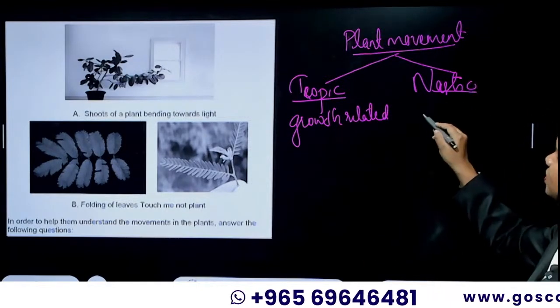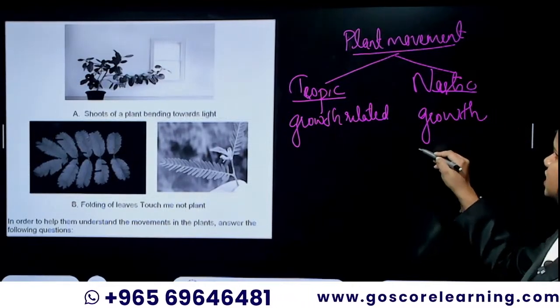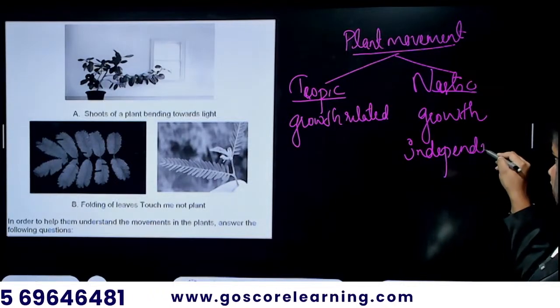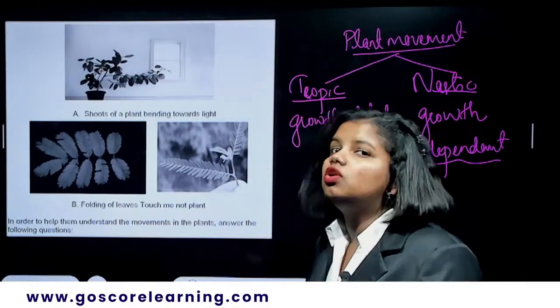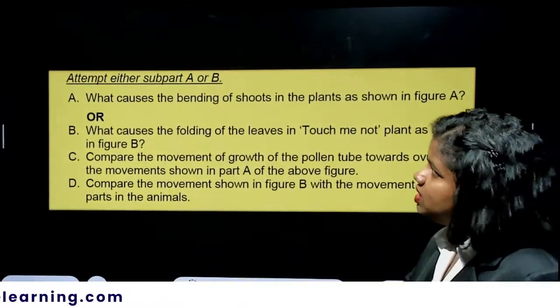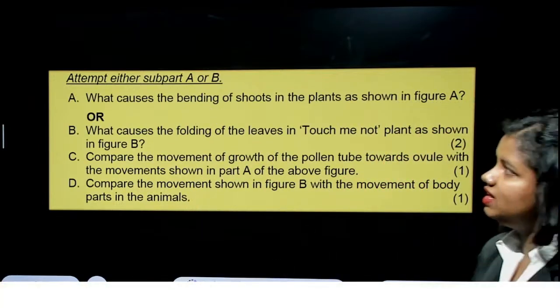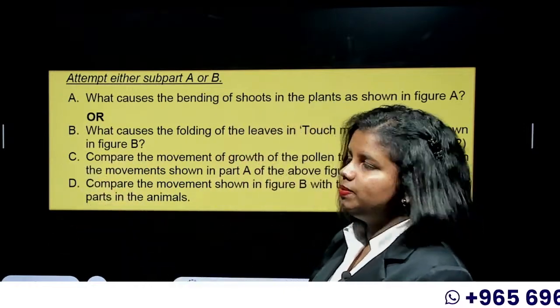While nastic movement is growth independent movement. There might be some movement happening, but it is not related to any growth of the plant, like the mimosa pudica. So the question is, attempt either the subpart A or B. You don't have to attempt A and B, either A or B. Then C and D should be attempted.